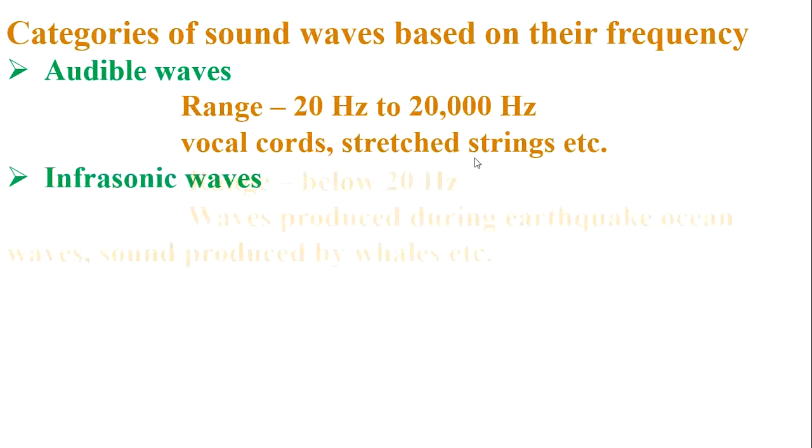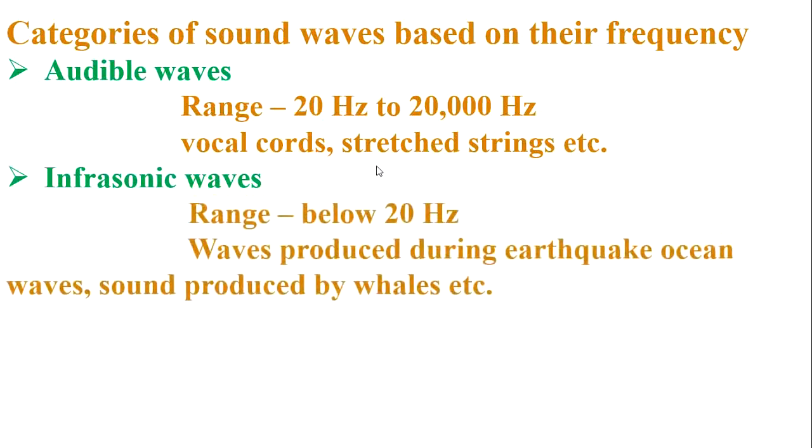Infrasonic waves. What is called infrasonic waves? These are sound waves with a frequency below 20 Hz. Example, waves produced during earthquake, ocean waves, sound produced by whales, etc.